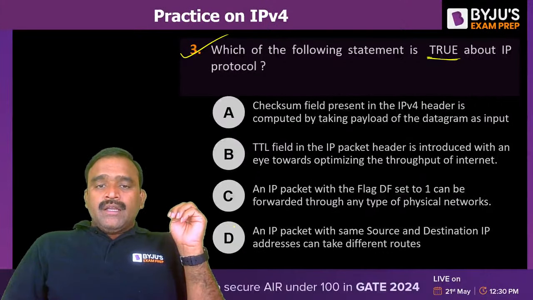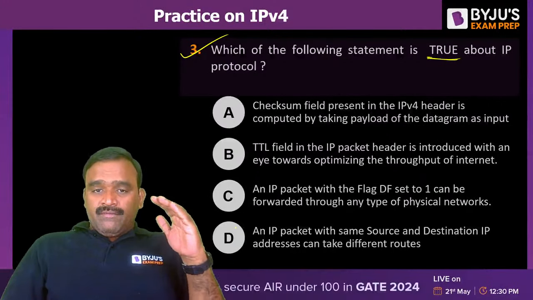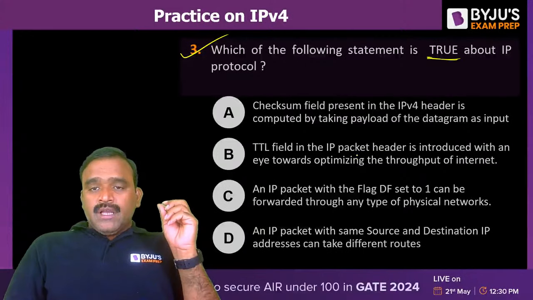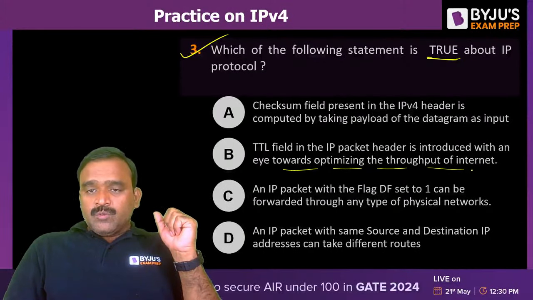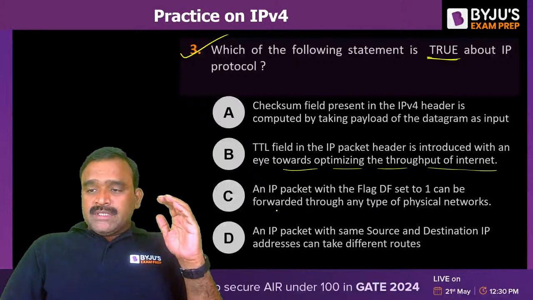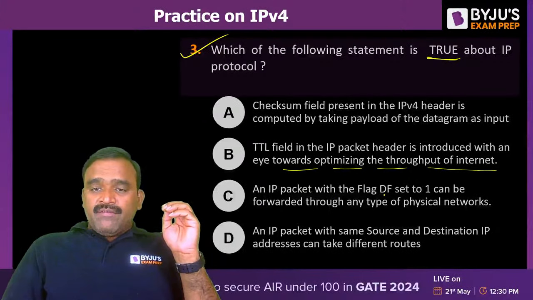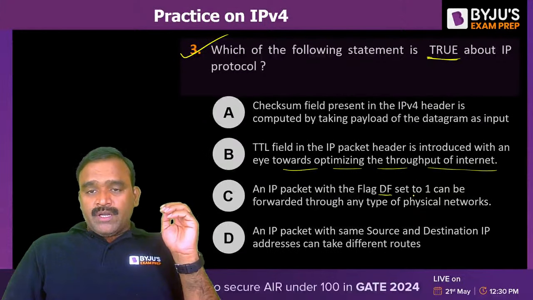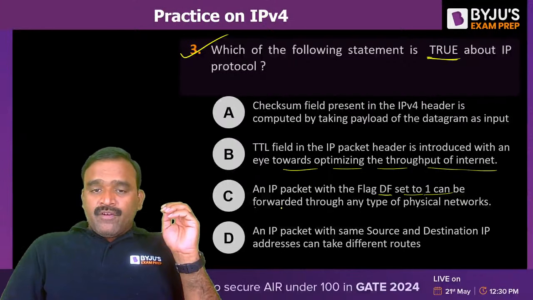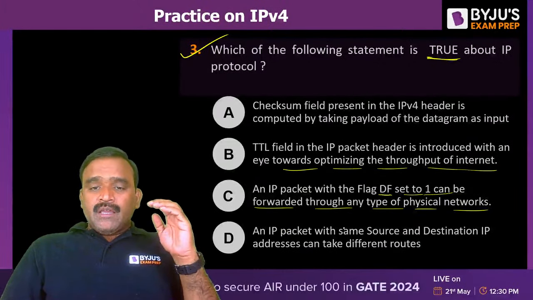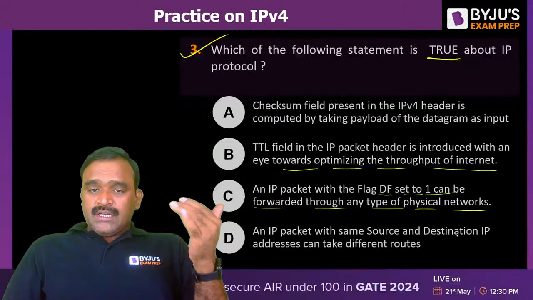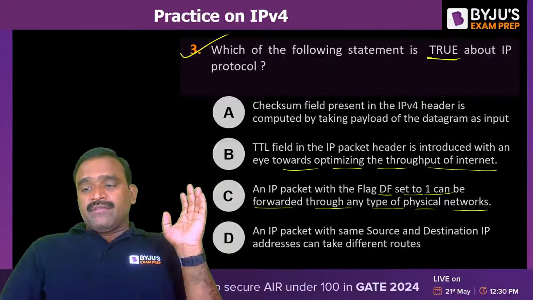Option B: the TTL field, meaning time to live, in the IP packet header is introduced with an eye towards optimizing the throughput of the internet. Option C: an IP packet with the flag DF, DF means don't fragment, set to 1 can be forwarded through any type of physical network. And option D: an IP packet with the same source and destination IP addresses can take different routes.